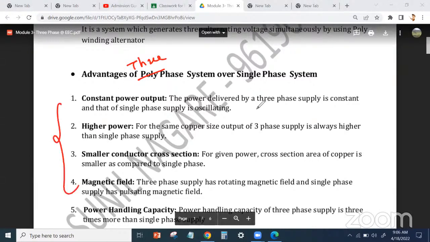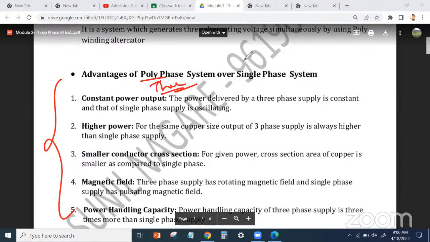Here I have written three phase every time. If they ask for polyphase, replace the 3 by poly. If they ask for three phase, replace the poly by 3. That's it. The answer is the same, you only replace poly with 3. You can get the same answer.